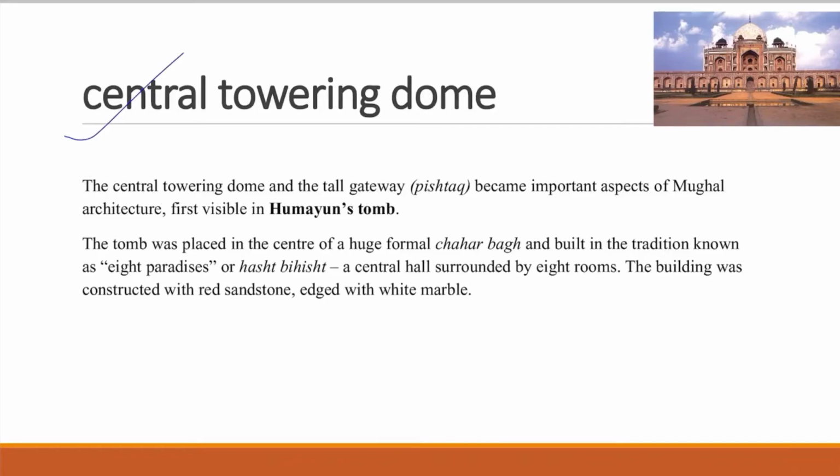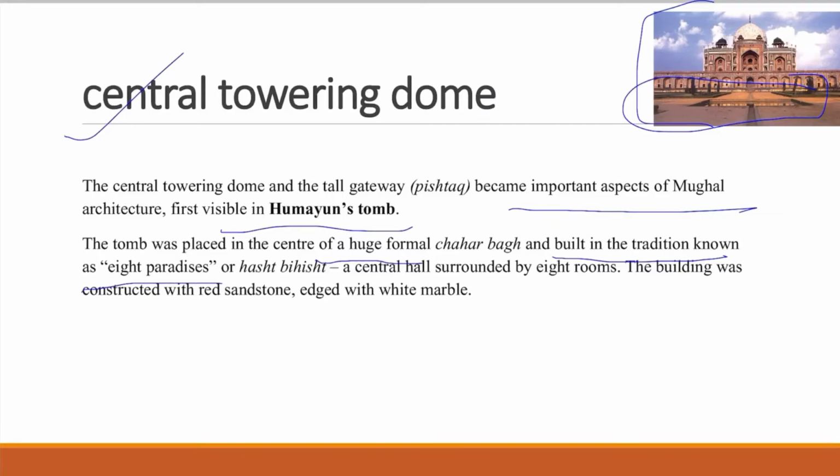See, these domes and the tall gateways, as you can see in this figure, became important aspects of Mughal architecture. It was first visible in Humayun's tomb. So in the figure you can see Humayun's tomb. The tomb is placed in the center of a huge formal charbagh, built in the tradition known as eight paradises.